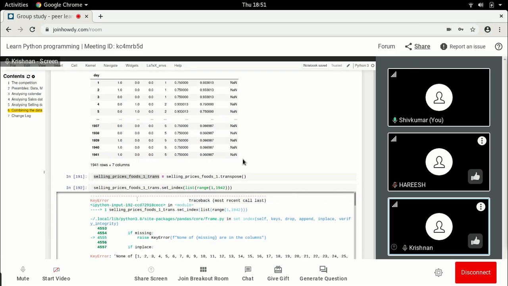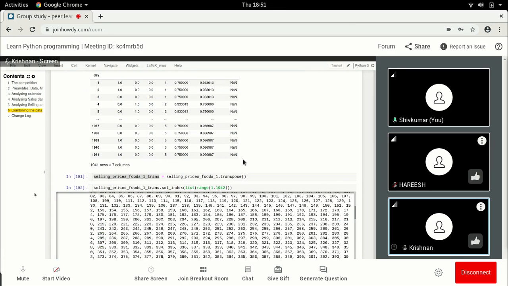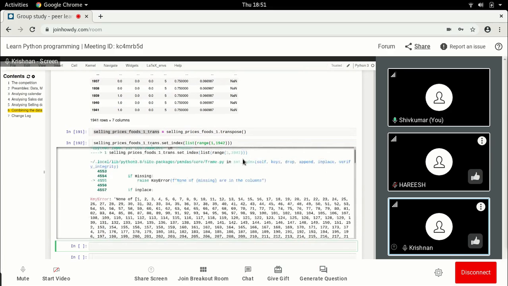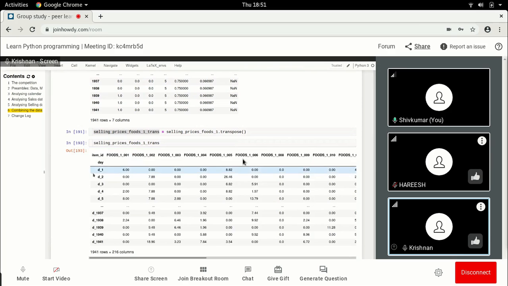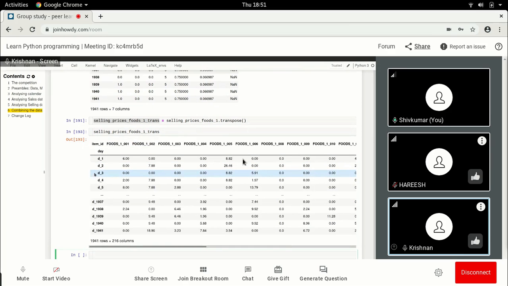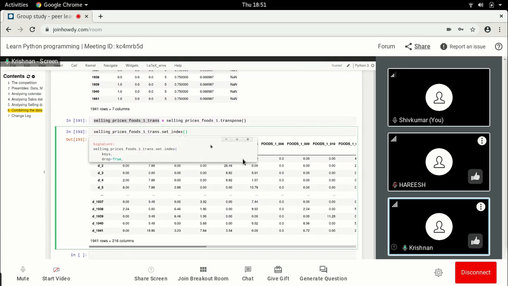No, I think you know what that won't do. Because if you look, just have a look at that selling prices once. The reason is, if you look here, see it's D1, D2. Now, I'm just trying to say that remove this as an index. Some other index I want. So should the set index be based on? Actually, it should be. Okay, what was the error you got again? That's right.